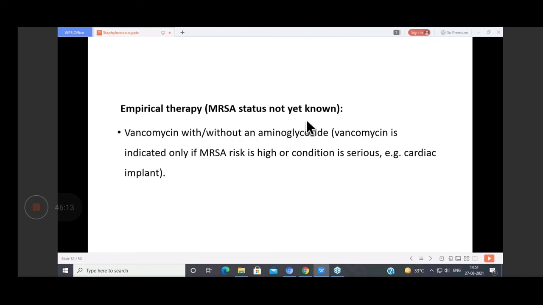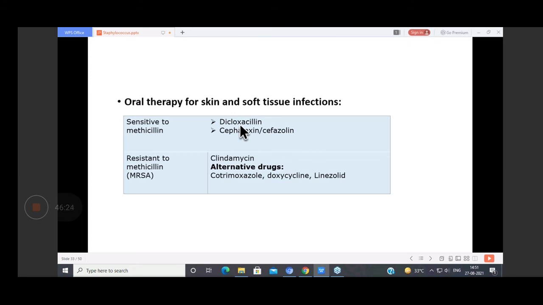Then for empirical therapy, where the MRSA status is not known, obviously we will go for vancomycin with or without an aminoglycoside because we don't know the MRSA status. Then for oral therapy of skin and soft tissue infections, for those sensitive to methicillin, we use dicloxacillin or cephalexin, cefazolin. In case of MRSA, we use clindamycin, cotrimoxazole, doxycycline, linezolid. These are the alternative drugs.